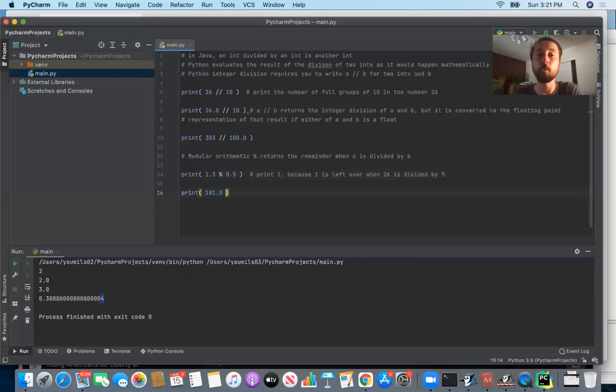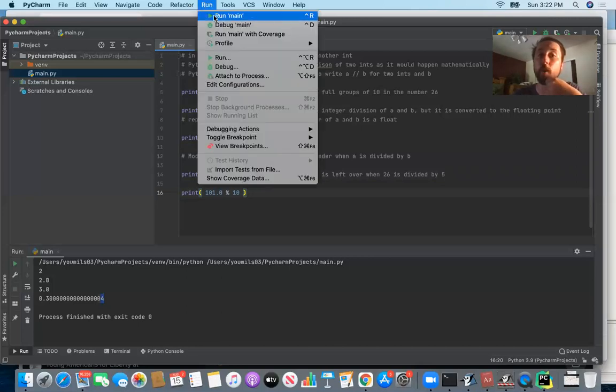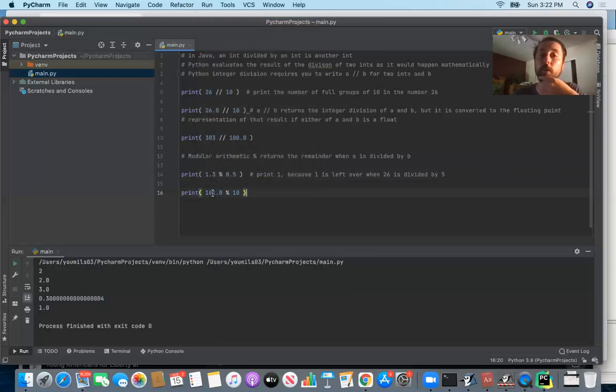What if you said 101.0 mod 10? Then it would give you the 1.0, because one of those numbers is a floating point number. So there's 1.0 hanging out that wouldn't be covered by the groups of 10.